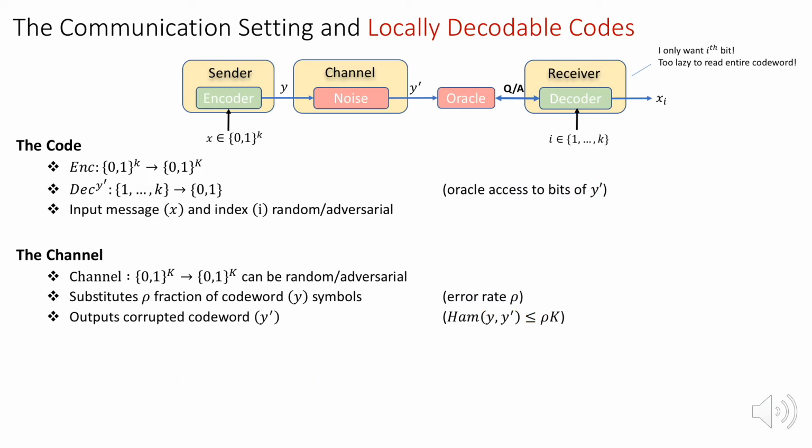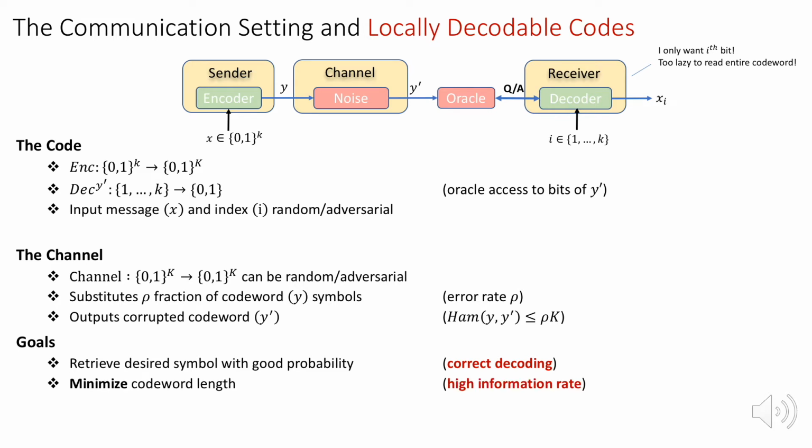So what are the goals of our model? Well, we want the decoding to be correct with good probability. We also want to minimize the code word length during encoding, as well as the number of queries to the corrupted code word during decoding. Note that the number of queries to the code word is called the locality of the code.